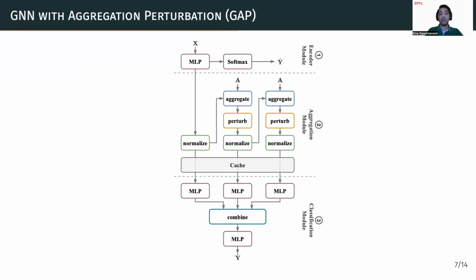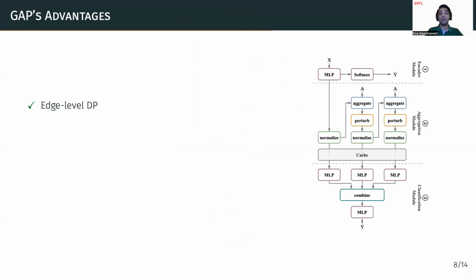Then we have the aggregation module that is just a series of normalization, aggregation, and perturbation steps that are computed once and then cached for training the classification module. And finally, the classification module is an MLP-only model that is trained using the pre-computed noisy aggregated features and node labels without further accessing the graph structure. So our GAP architecture comes with the following advantages.